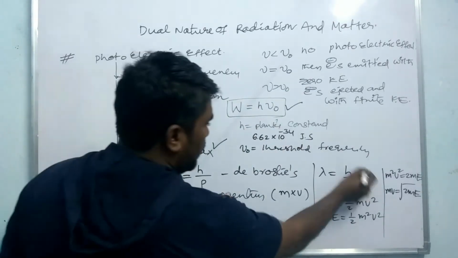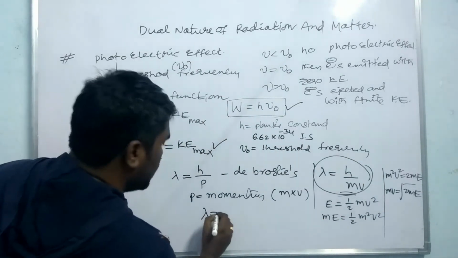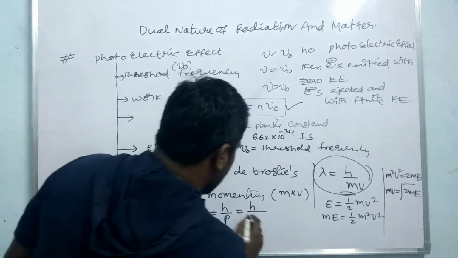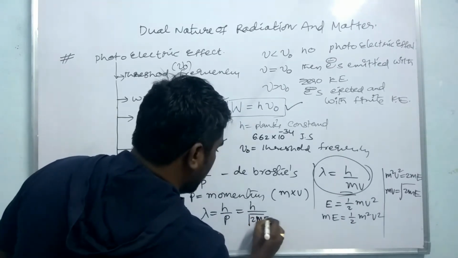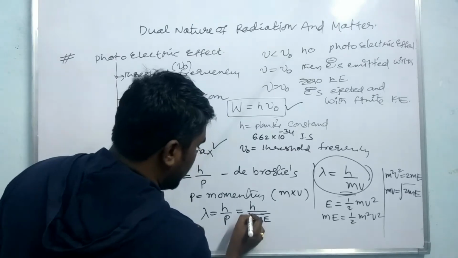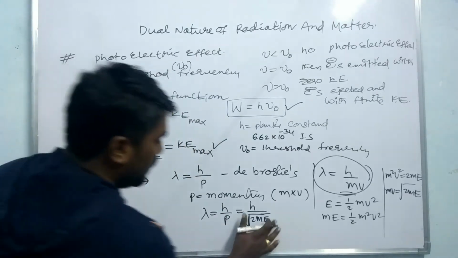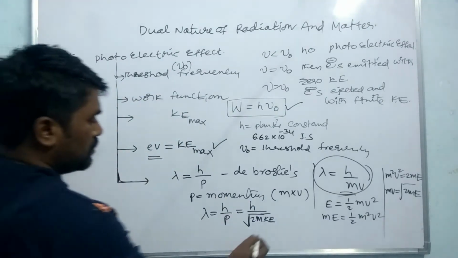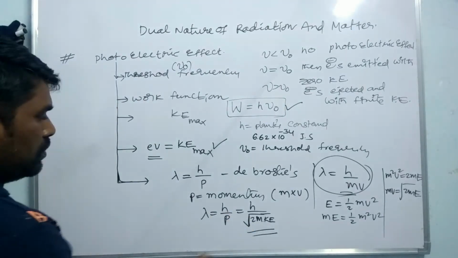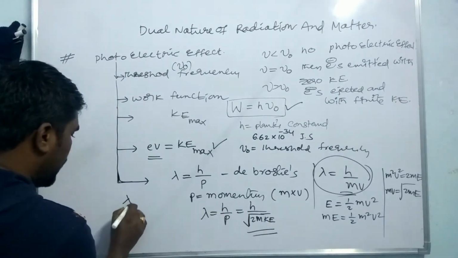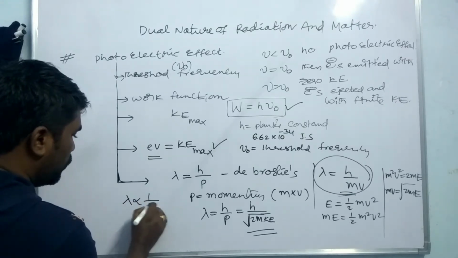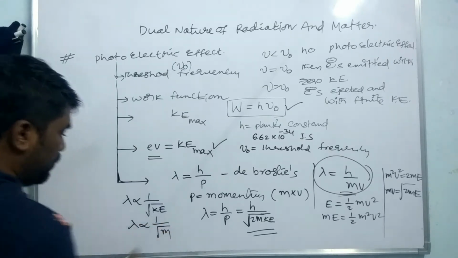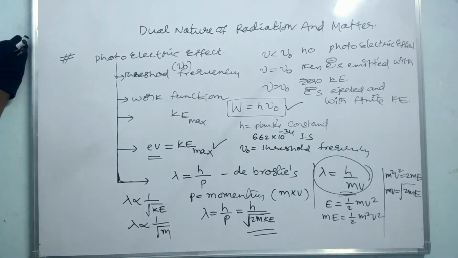So lambda is equal to h by p, equal to h by mv, equal to h by under root of 2mE, where E is the kinetic energy, or we can write KE. Here the relation between lambda and kinetic energy: lambda is proportional to 1 by root KE, and lambda is proportional to 1 by root m. So these are the relations.